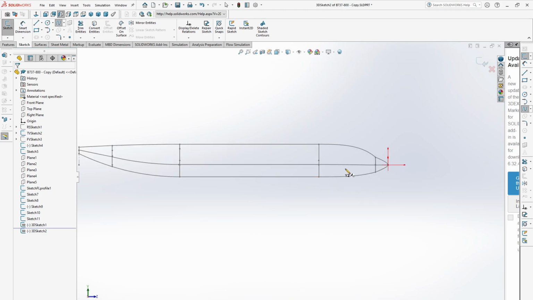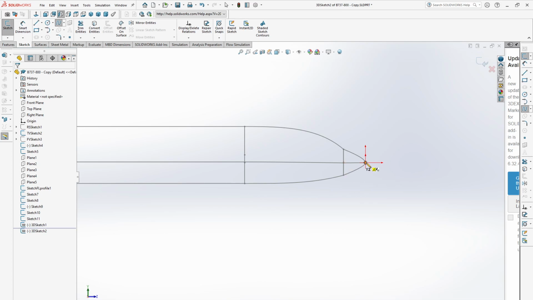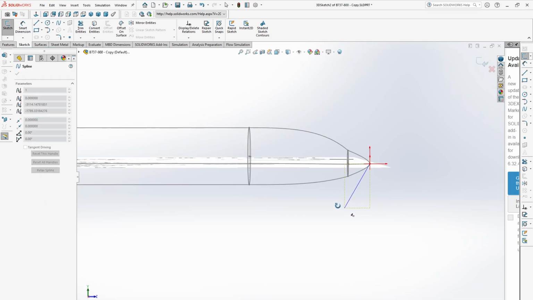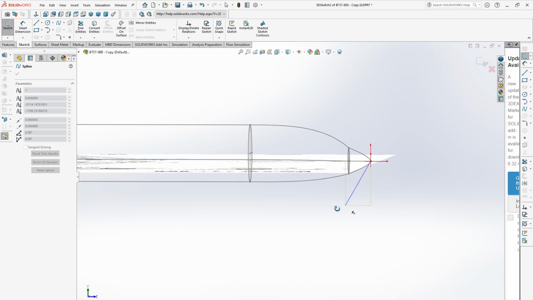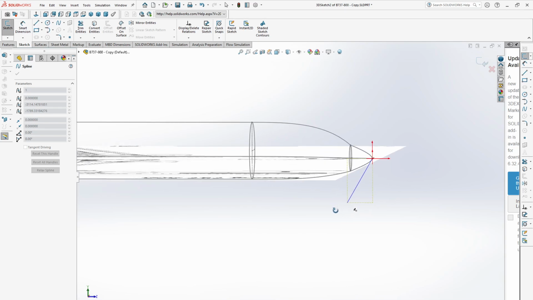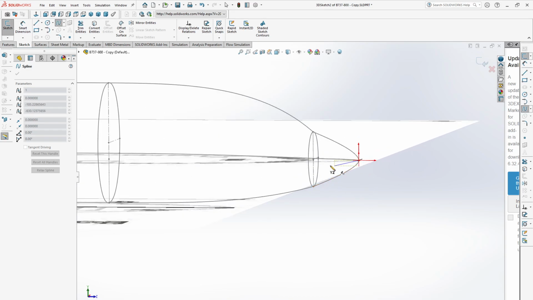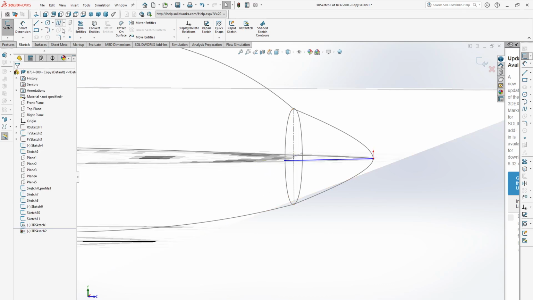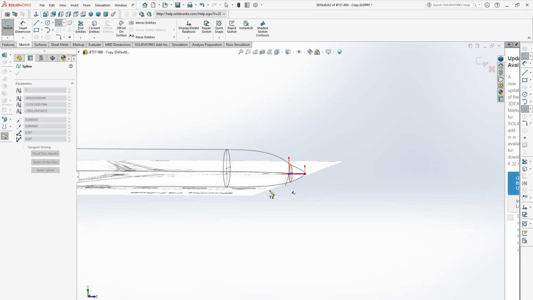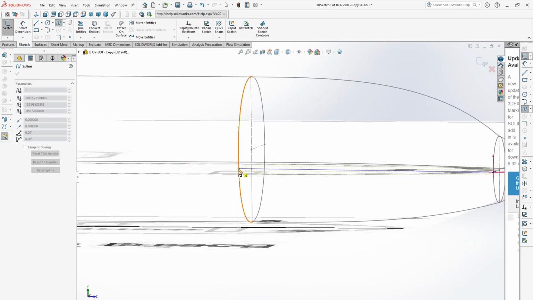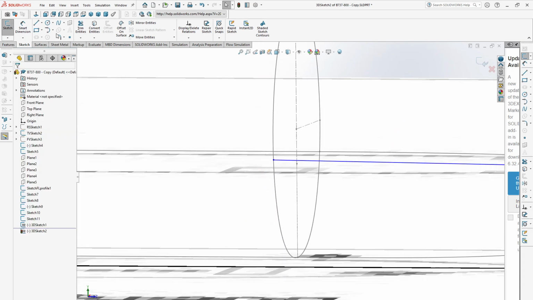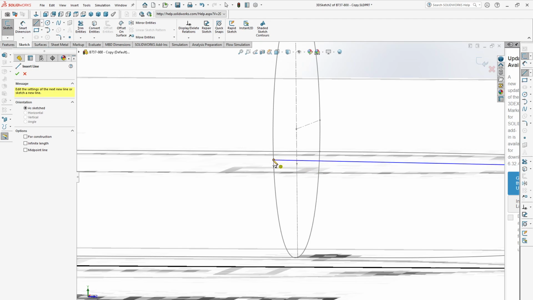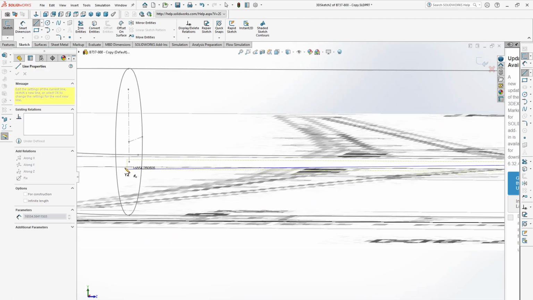Again, select a spline, start from the nose, then select another spline connecting to these two profiles, then solid line from these two profiles,